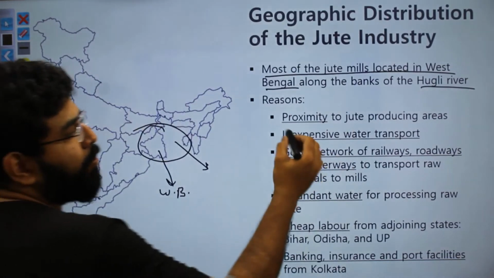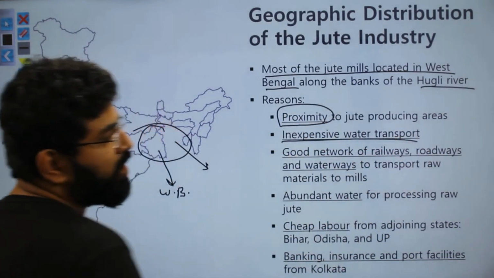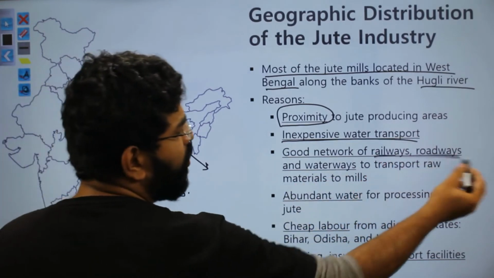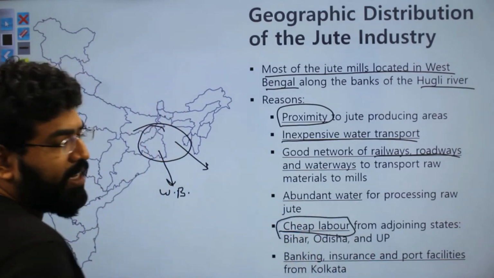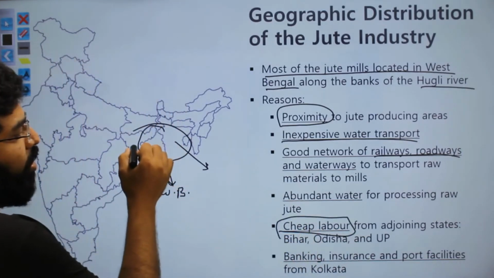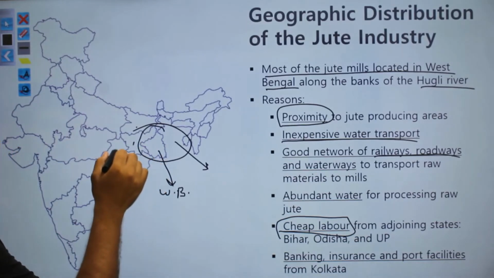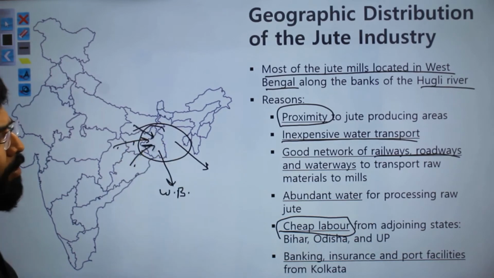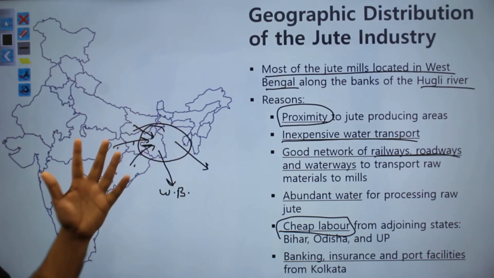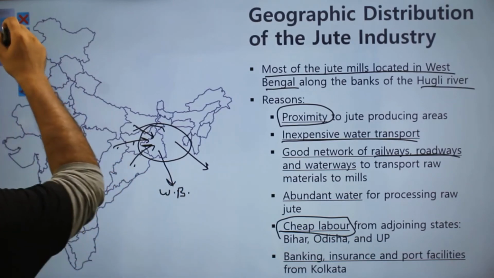Now, the reasons: proximity to jute producing areas, inexpensive water transport, good railways and roadways, and the most important thing, cheap labor. You will get cheap labor in this particular area of Jharkhand, Bihar, Odisha, Chhattisgarh. From these areas you get a lot of cheap labor, and because of that this is a region of extensive jute industries.